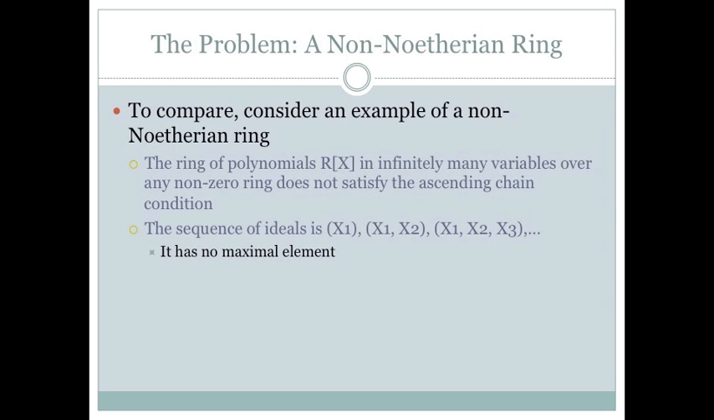To compare, let's also consider an example of a non-Noetherian ring. If we consider the ring of polynomials R[x] as the ring of polynomials over infinitely many variables in a non-zero ring, we can see that it does not satisfy the ascending chain condition. The sequence of ideals would be (x1), then (x1, x2), then (x1, x2, x3). And because we have infinitely many variables, that sequence of ideals has no maximal element, and because it doesn't satisfy the ascending chain condition, we can see that it's not a Noetherian ring.